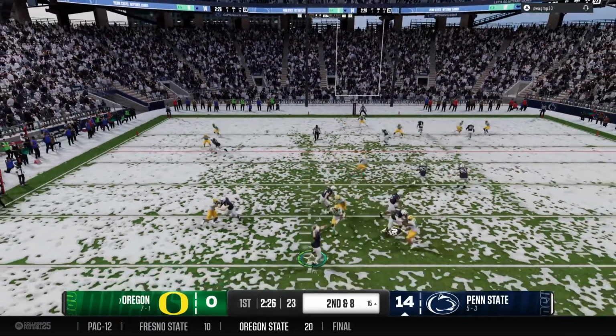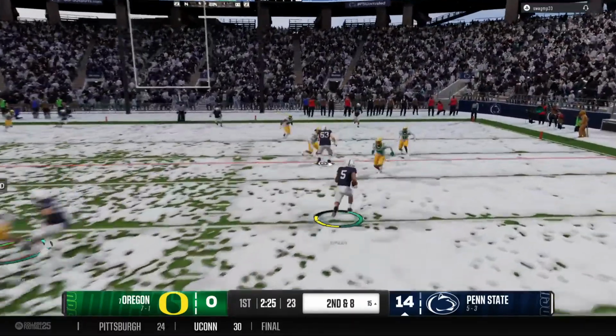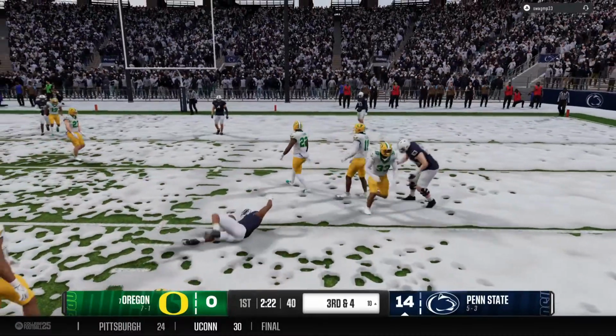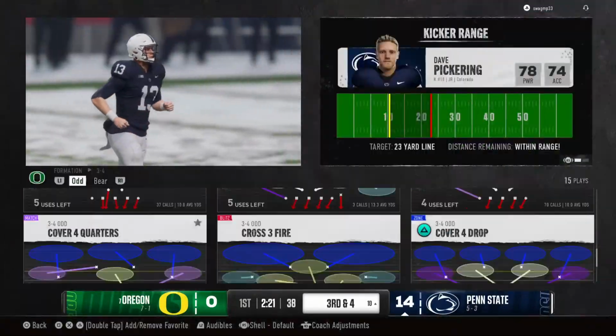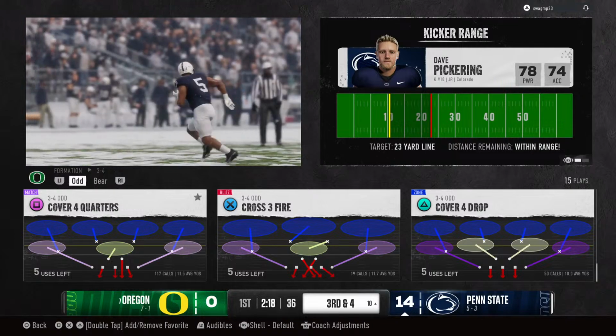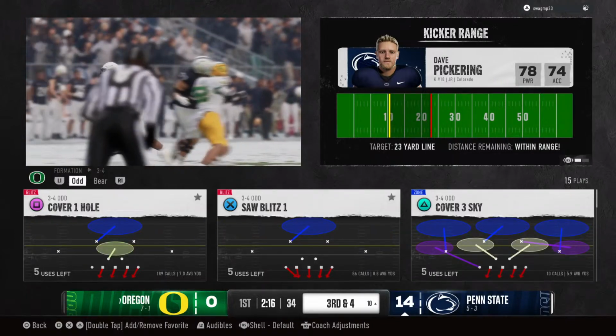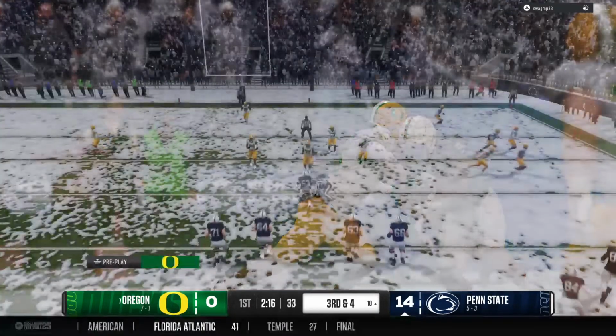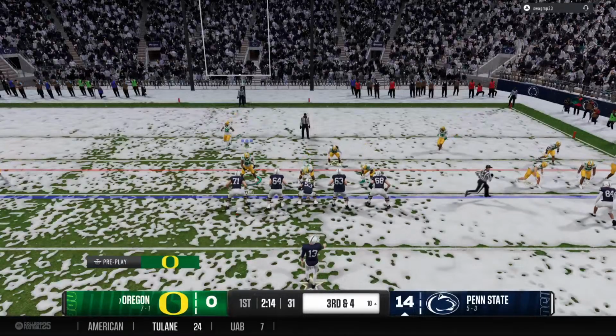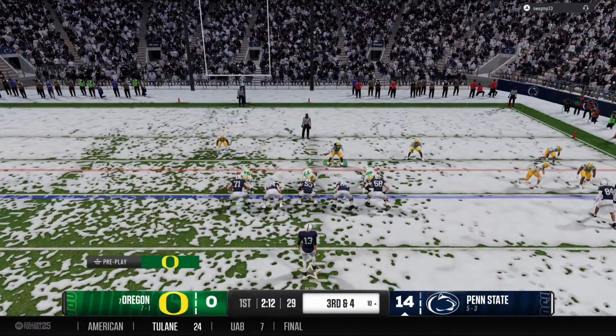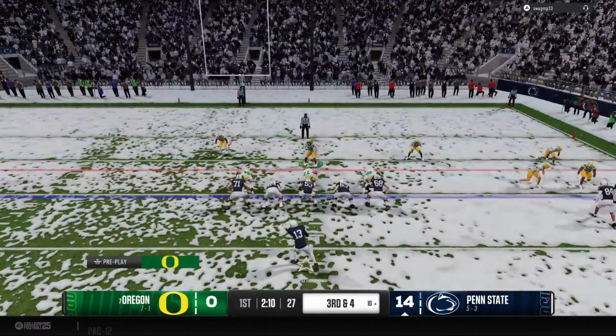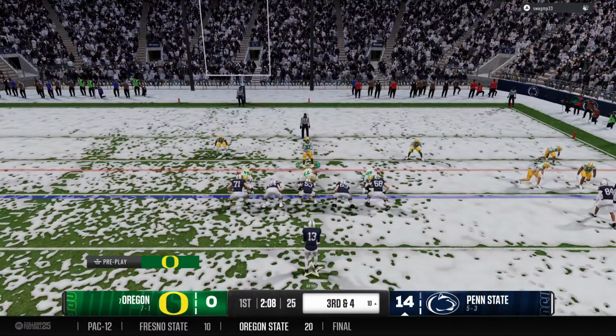On 2nd down, looking again to throw. They'll run the screen. Not a whole lot of room there on that screen pass. It just never developed. And so many things have to come together perfectly for a screen to work for big yardage. And they were close. You could tell that almost busted, but they just got wrapped up, got a little bit of yardage, but they really wanted that one to be a big gainer.